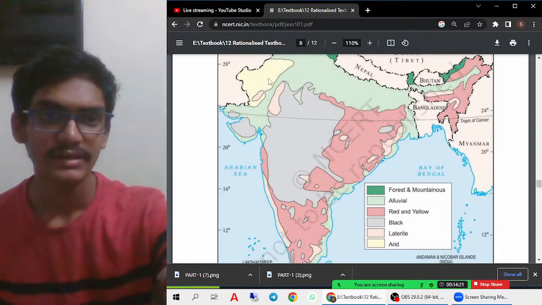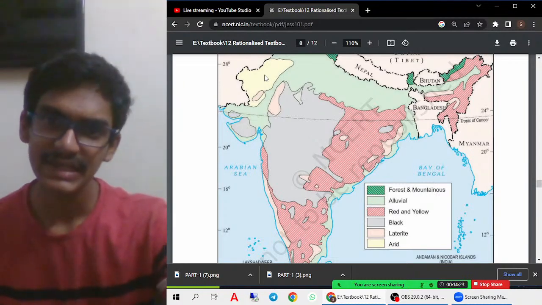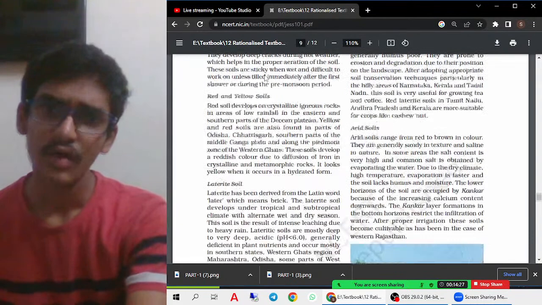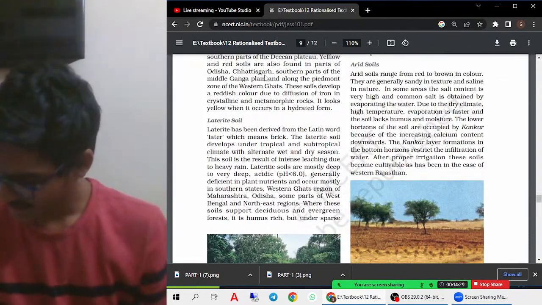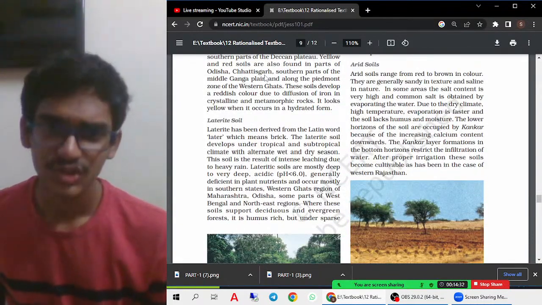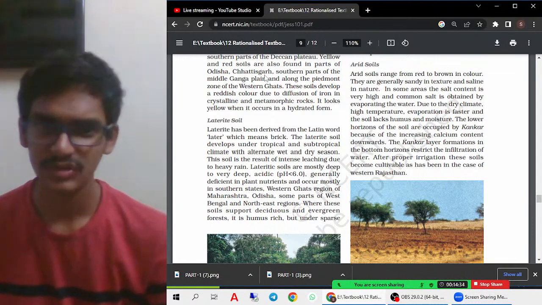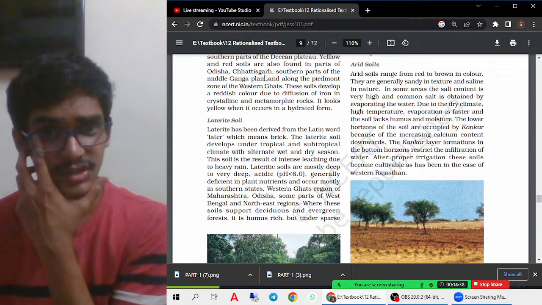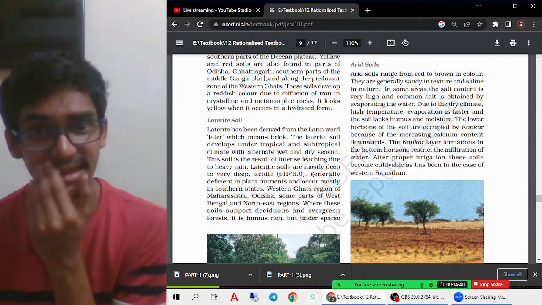And arid soils are mainly found in Rajasthan. Arid is nothing but desert areas. So you can write all the features of the plants which are grown in desert areas, where they have less moisture. The moisture content is very low. Therefore, you can write everything. There is very high temperature.